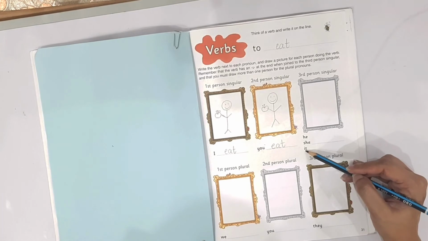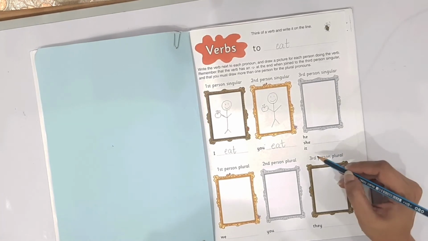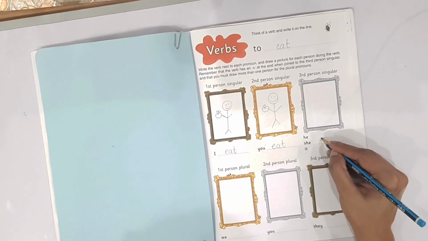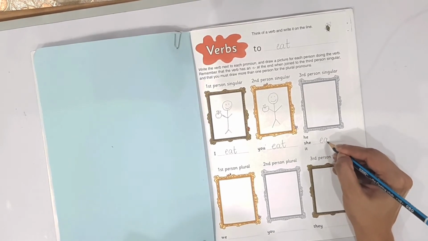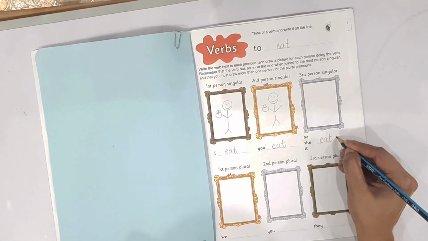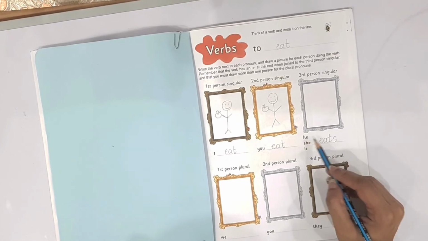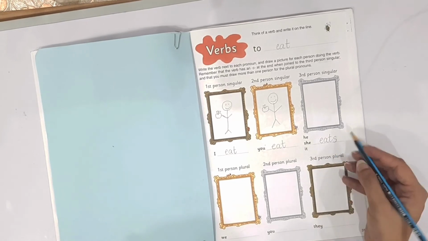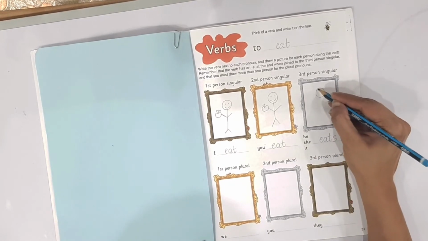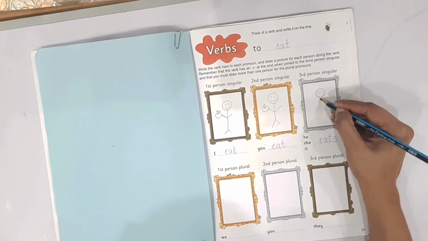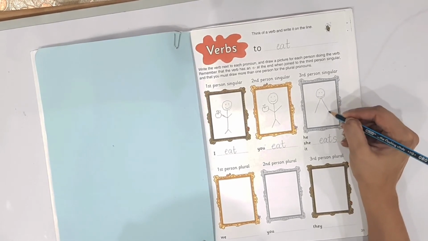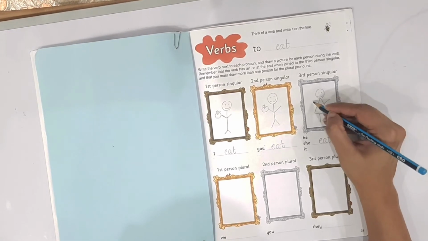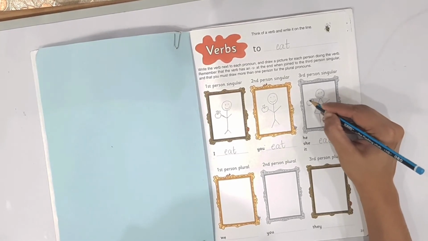With he, she or it, we must add an S to the verb. For example, eats. He eats, she eats, it eats. Okay, here I will draw a girl. She eats an apple.